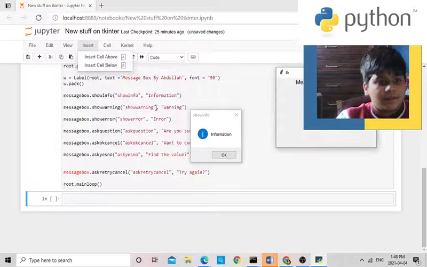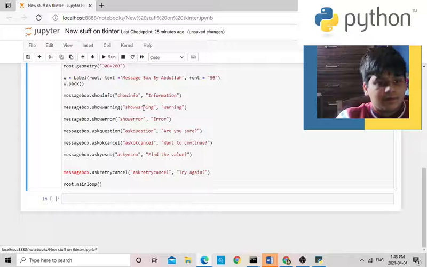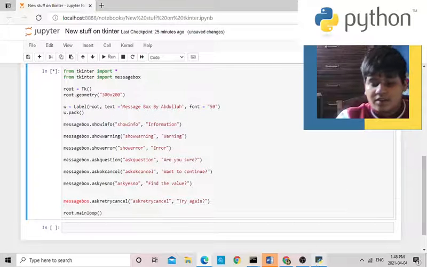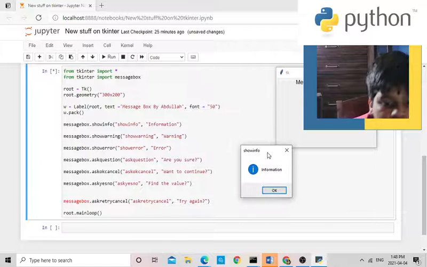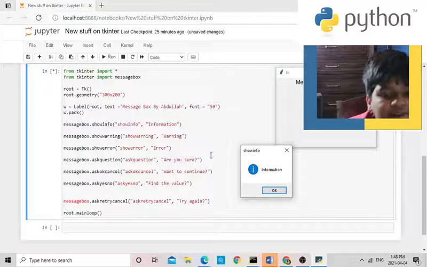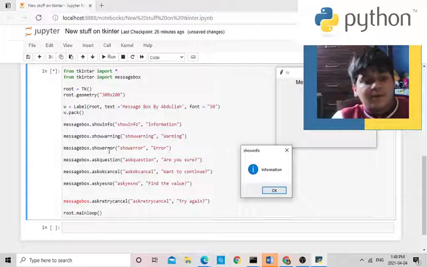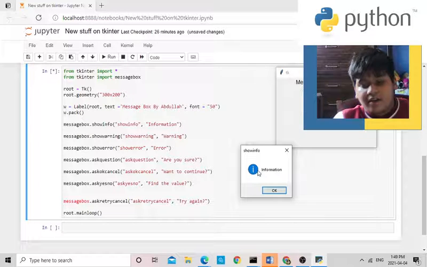I'm gonna go like this. Oops, let me move this. Perfect. You guys can copy this code after. See this. First, the show info means it shows this information thing, and it shows this emoji kind of thing. So that's the show info one. So messagebox.showinfo. That's the title. That's what's written down.